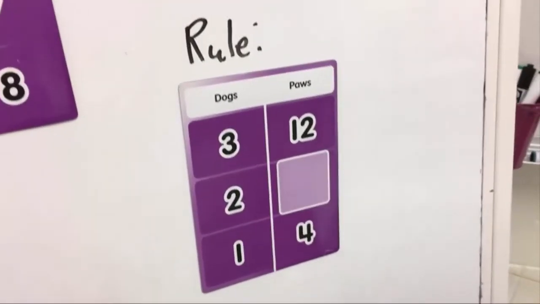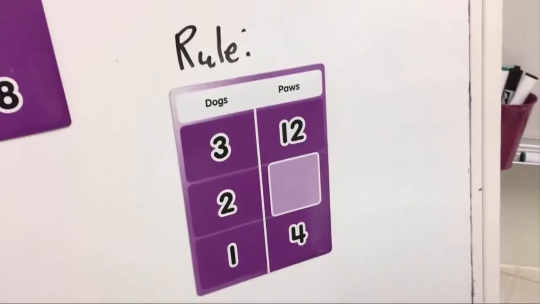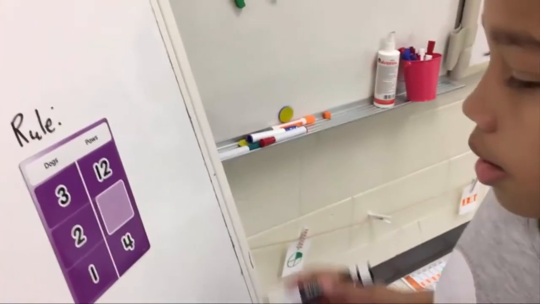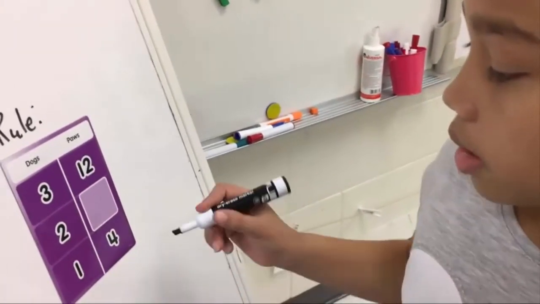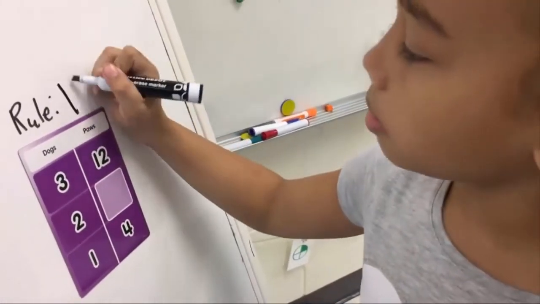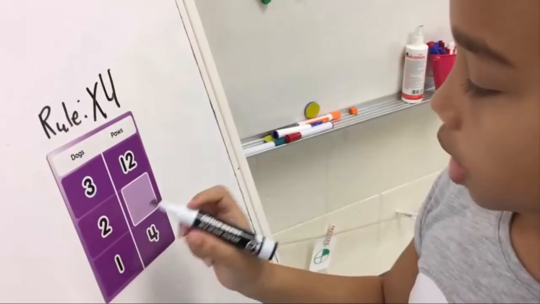So if we have 3 dogs, that would be 12 paws, or 1 dog, that would be 4 paws. What's the rule? The rule would be, since each dog has 4 paws, it would be times 4, and 2 times 4 is 8.